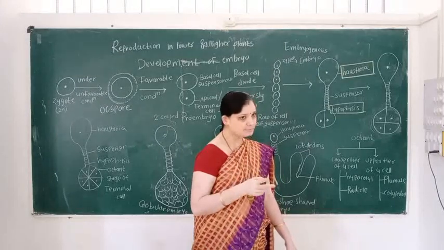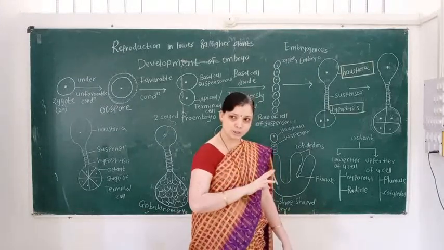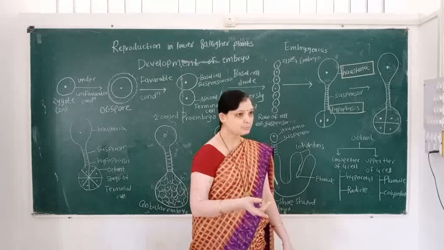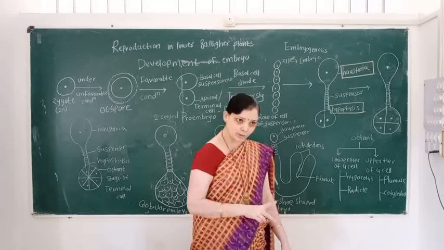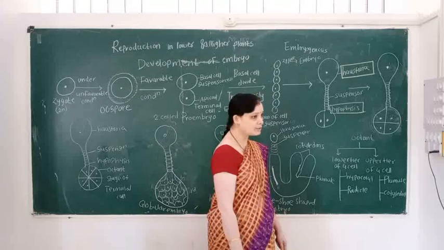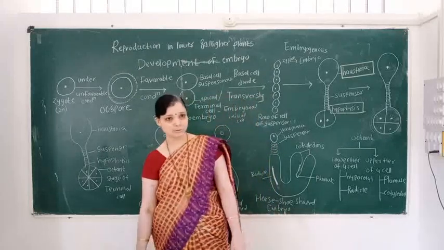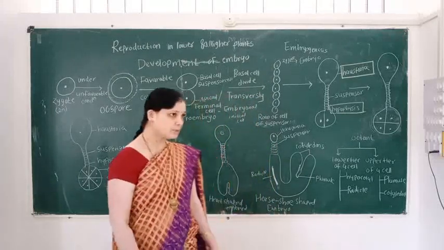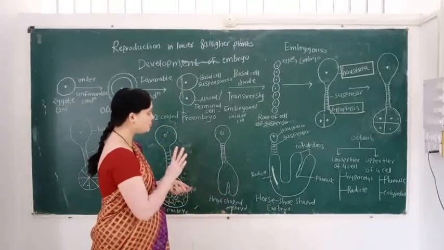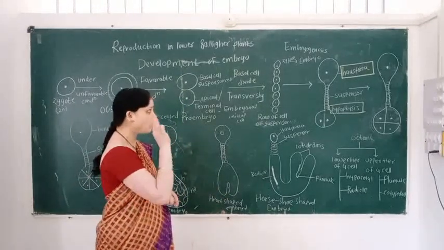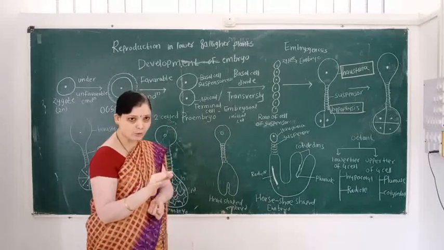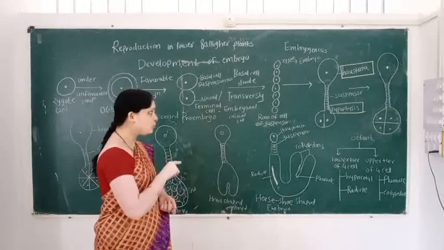In a dicot seed, it consists of two cotyledons. In a monocot seed, it consists of only one cotyledon. The radicle gives rise to the root and the plumule gives rise to the stem. So this is the development of the embryo and formation of the embryo from a diploid zygote.